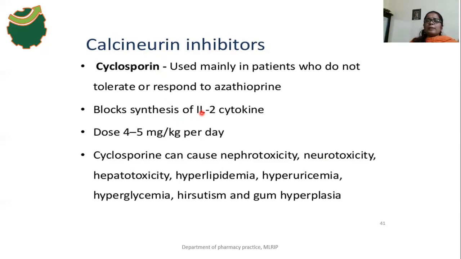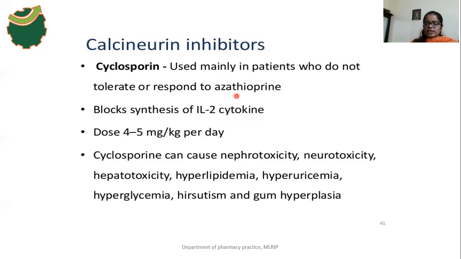Cyclosporin inhibits calcineurin, which is required for the production of T cells and B cells and of various inflammatory mediators. It is used mainly in patients who do not tolerate or do not respond to azathioprine.